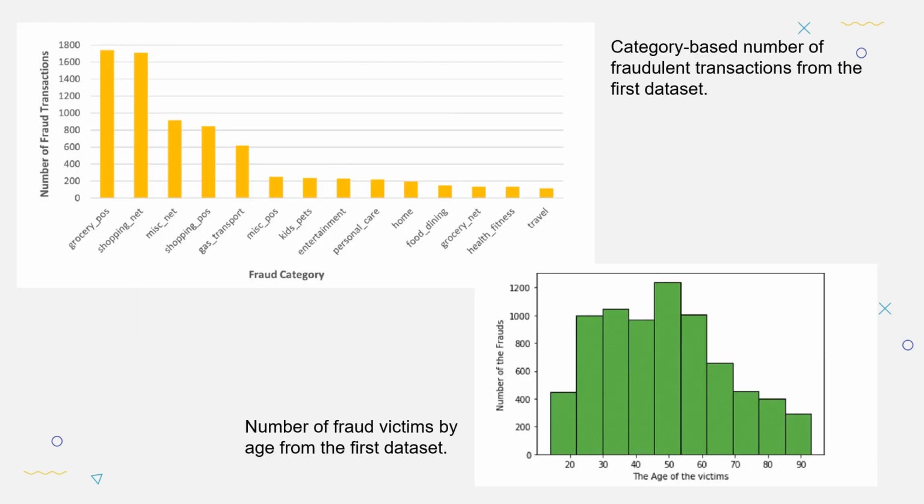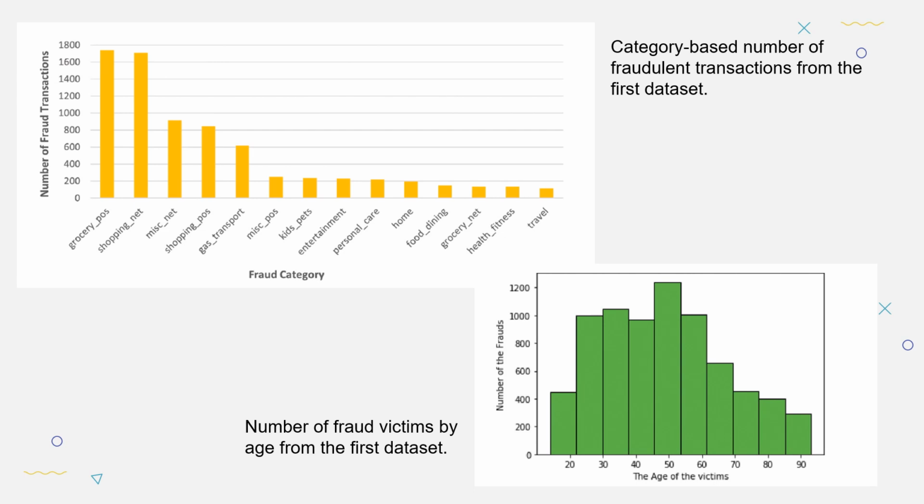Here we can see two graphs. The first one is the category-based number of fraud transactions from the first data set, which has different modes of where they made the transaction: grocery POS, shopping net, entertainment, kids, pets, health and fitness, and several others.